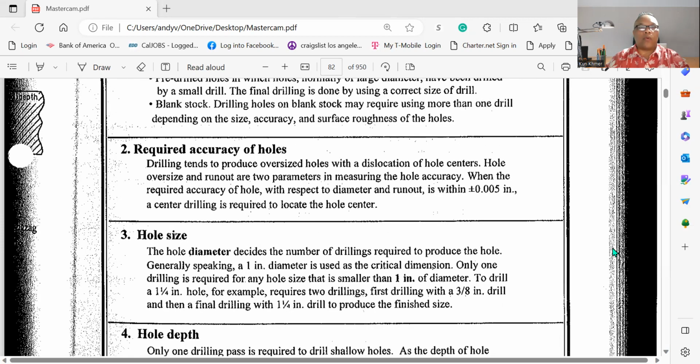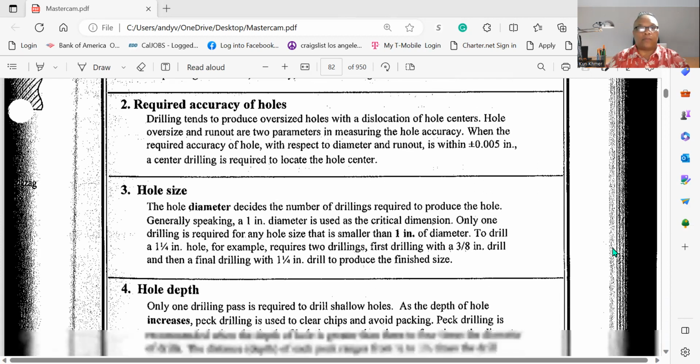2. Required accuracy of hole. Drilling tends to produce an oversized hole with displacement of the hole center. Hole oversize and runout are two parameters in measuring the hole accuracy. When the required accuracy of the hole with respect to diameter and runout is within 0.005 inch, a center drill is required to locate the hole center.